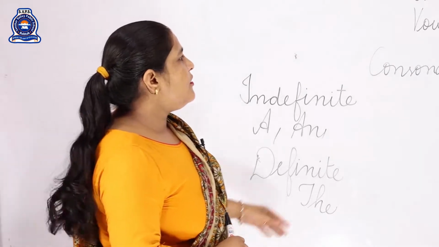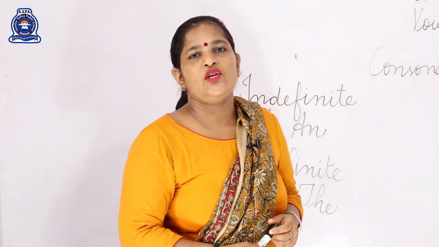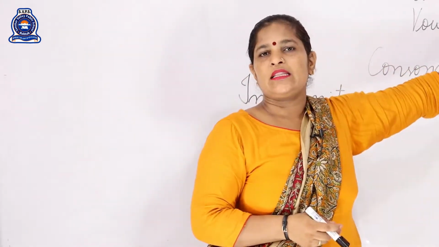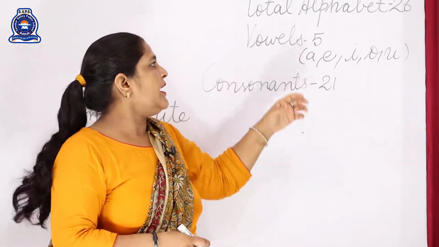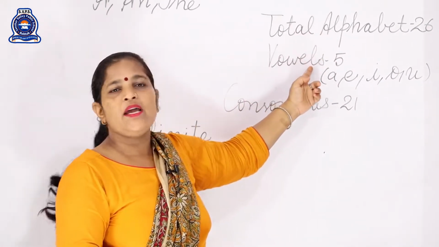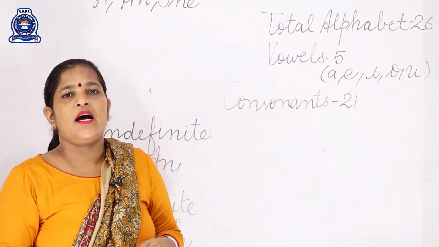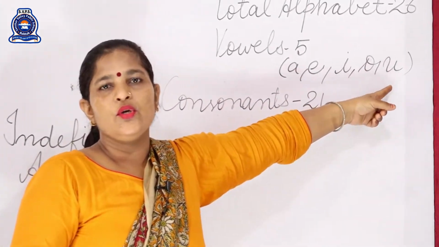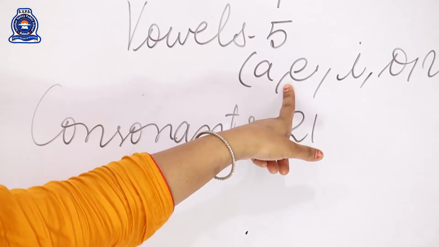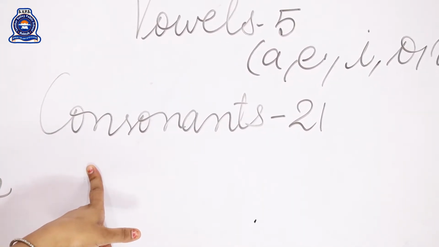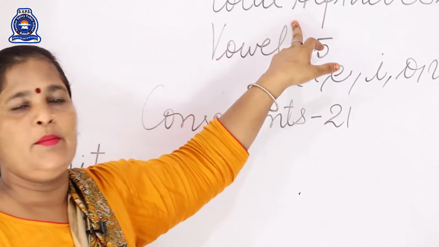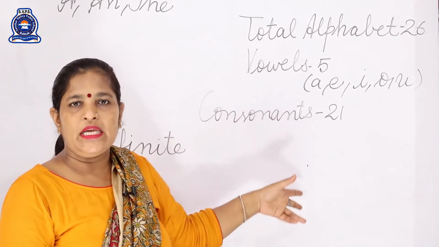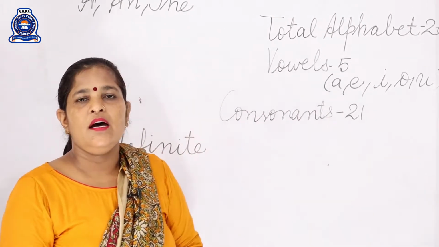Okay students, you know that there are 26 letters in the English alphabet. All of you know very well about that. A, B, C, D, like this up to Z, they all are 26 in number. And in the total alphabet, there are 5 vowels. And what are the vowels? There are 5 vowels in English: A, E, I, O, U. They are 5 in number. And next is consonant. 5 are vowels and the remaining letters are consonants, like B, C, D. They all are the consonants.